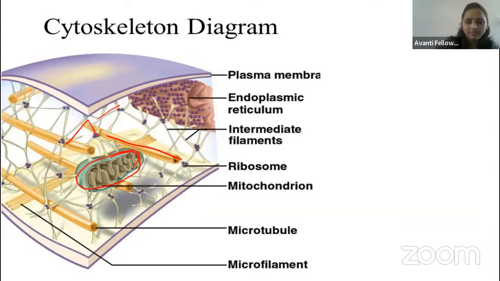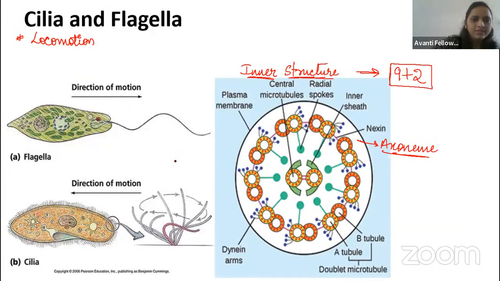Yes. Fine. Let us go to the cilia and flagella. Okay, guys. Whenever you talk about cilia and flagella, you will talk about the 9+2 arrangement, right? Cilia and flagella are nothing but the 9+2 arrangement. What is the 9+2 here? So 9, here you can see the doublets. These are the microtubules. Those are the doublets on the outer side.